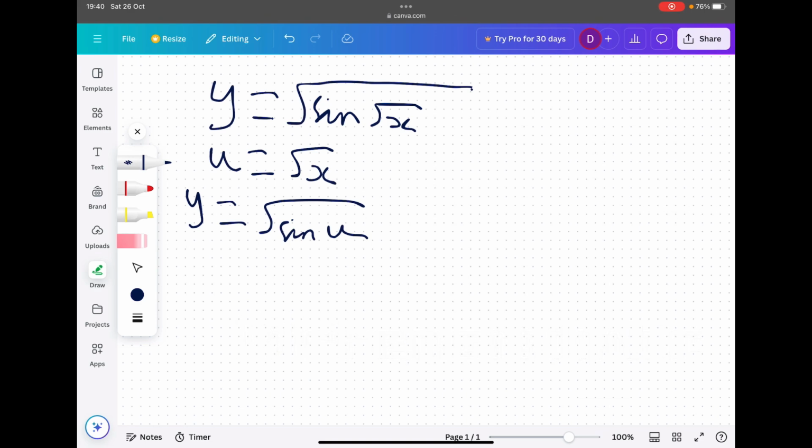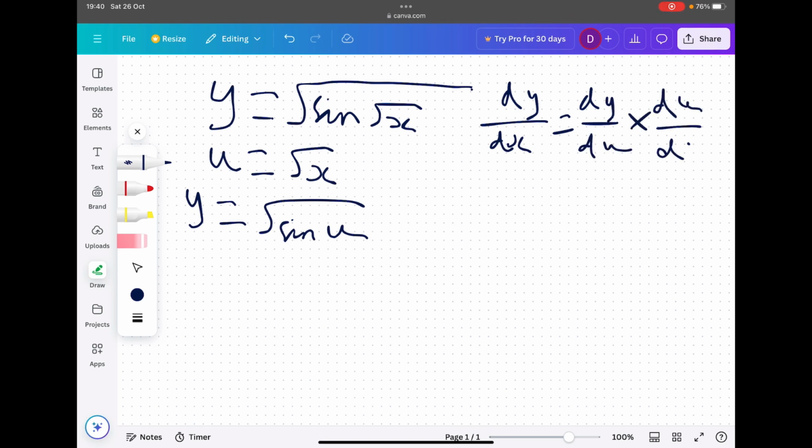But let's go to the u term. Let's quickly differentiate that, because we know the chain rule is dy by du multiplied by du by dx. We can easily get this du by dx term. Root x is x to the power of a half.